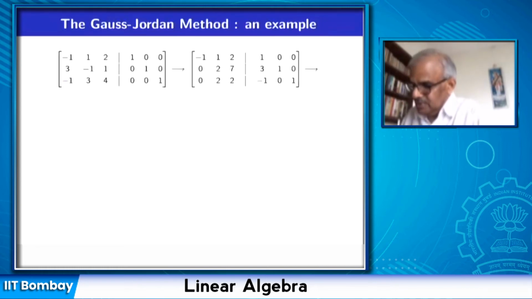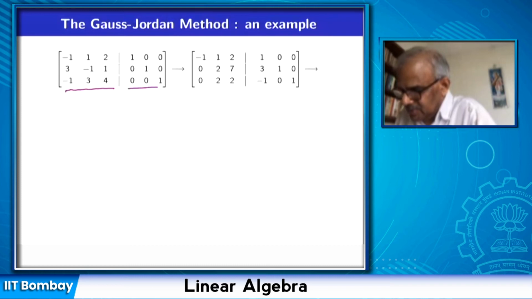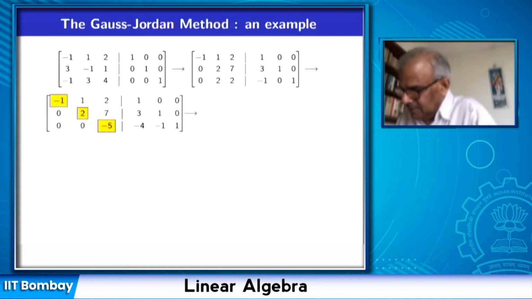So we have gone through this process. We juxtapose the identity matrix with the original matrix, and then try to convert this 3 by 6 matrix into row canonical form. And we find that this is the row echelon form.